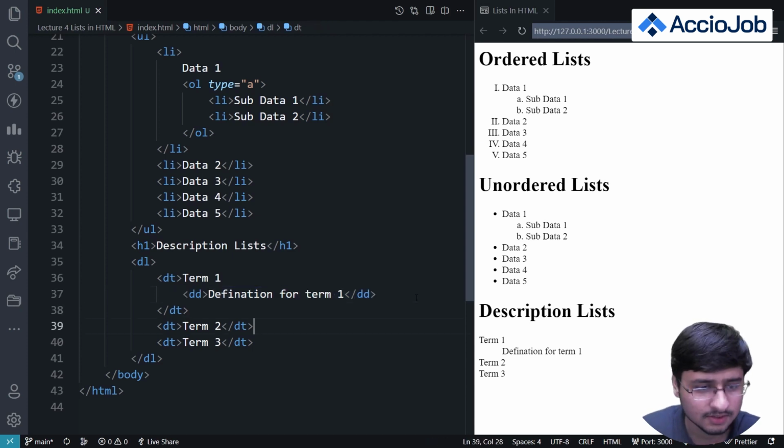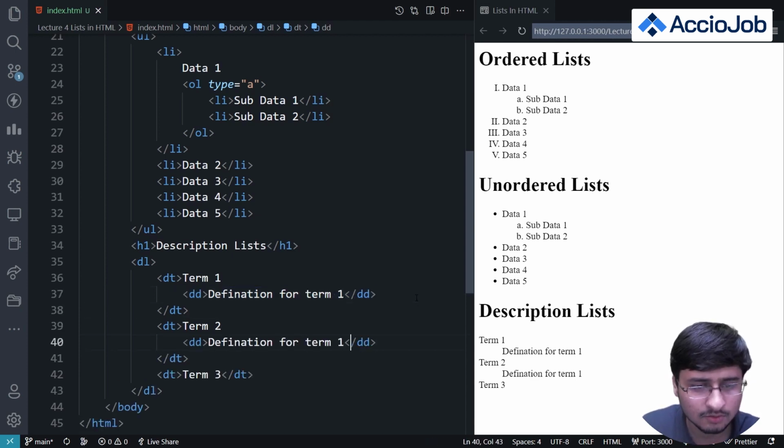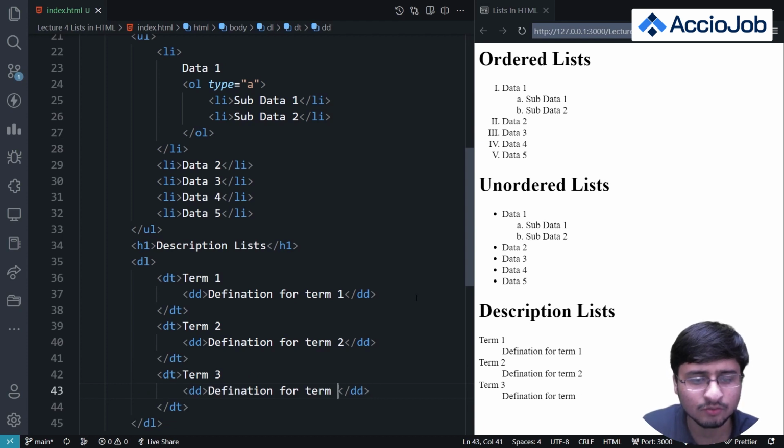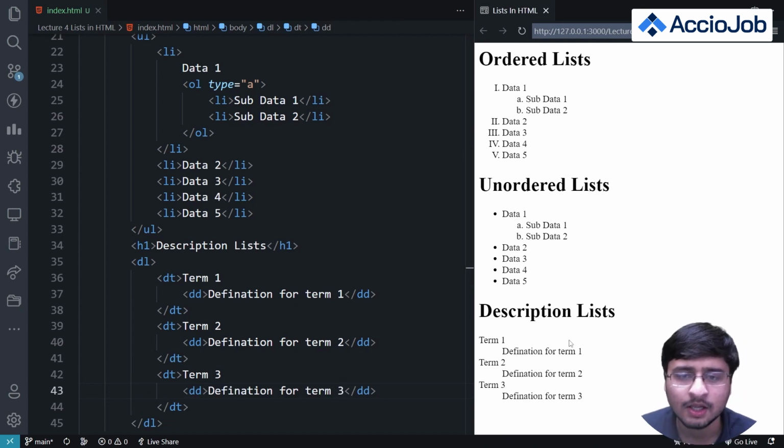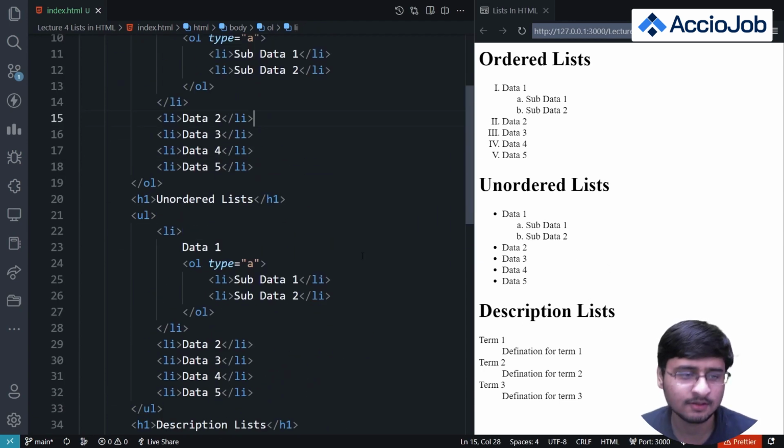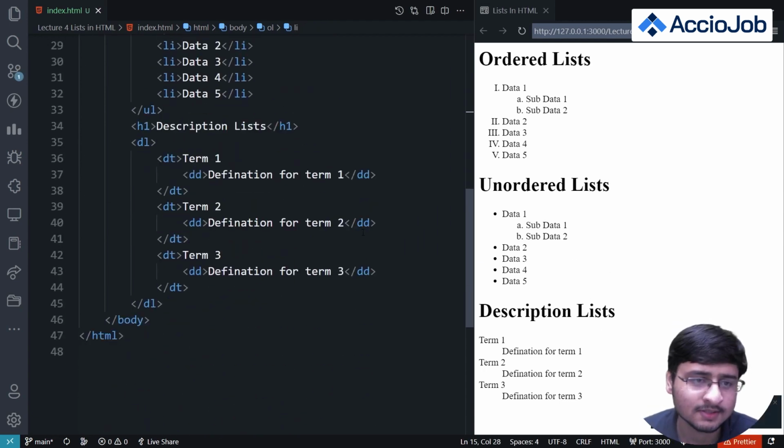If I do the same in all the other lists also, you can see the spacing appear. It is like when you note down something in your notebook without using a list: you write term 1 and then write the definition a little bit aside to that term. So this is how description lists work in HTML, and this is the whole gist of lists in HTML.